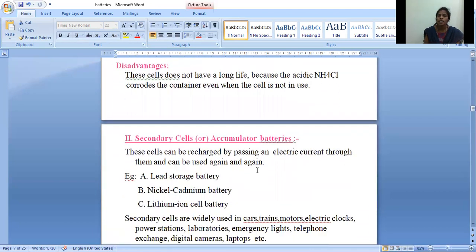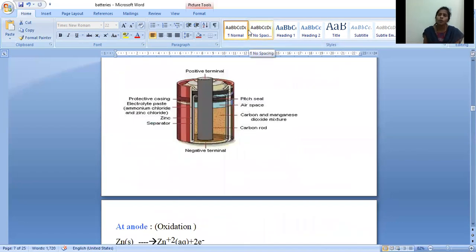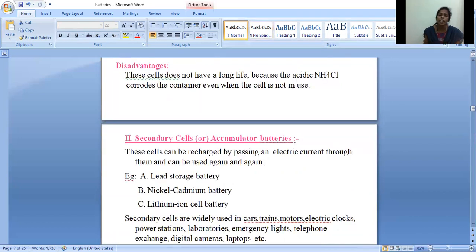So now let us see the secondary batteries, or secondary cells. They are also called accumulator batteries. These cells can be recharged by passing an electric current through them and can be used again and again. For example, mobile phone batteries. Even after completely discharging, we can use such batteries again by applying direct current in the opposite direction. So we can use such batteries again and again.